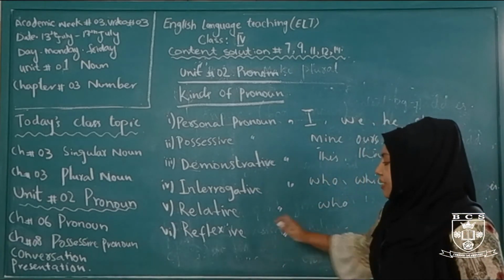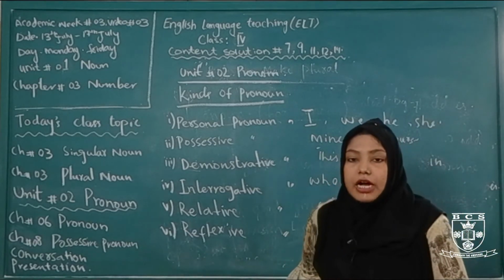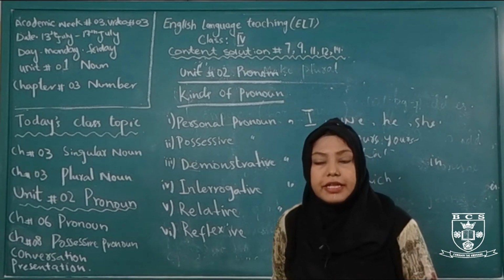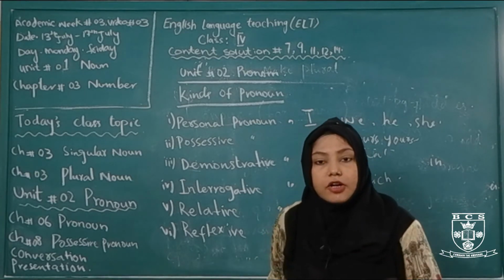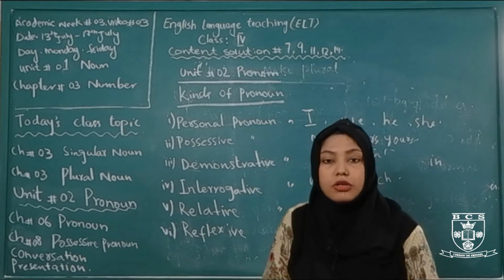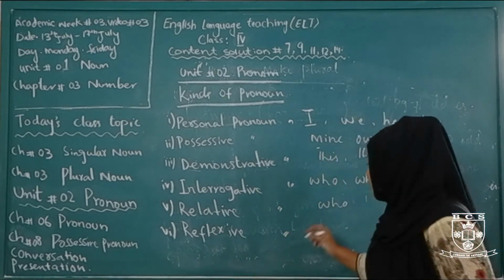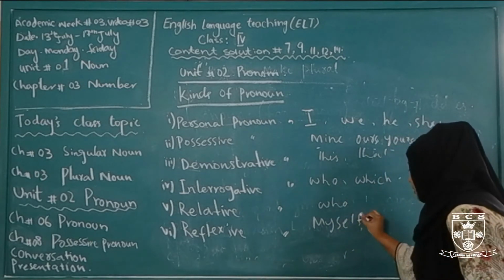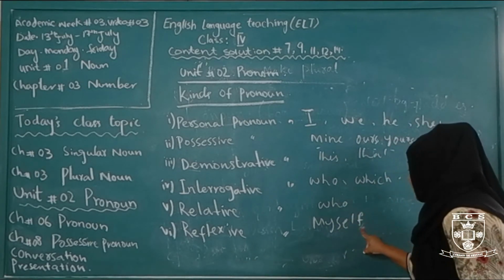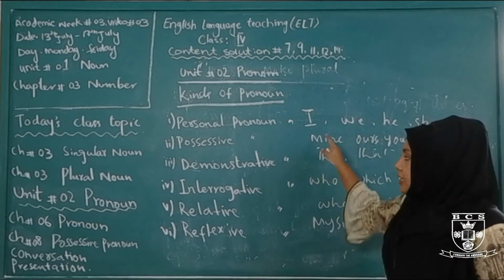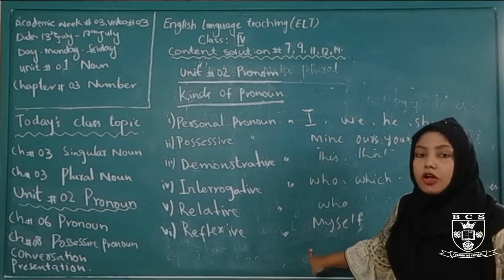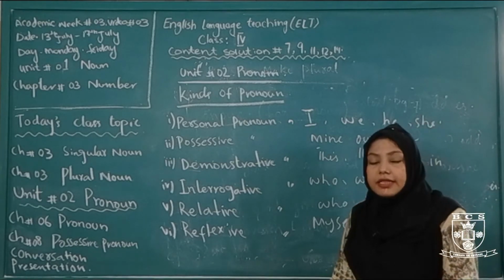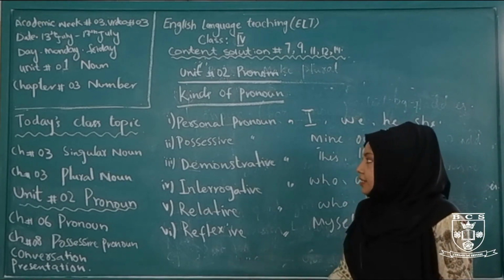Now come to the reflexive pronoun. Reflexive pronouns are used when the noun does an action by itself. For example, myself. I myself did this. So these are the kinds of pronoun, but in your content only three kinds of pronoun are included. We will study these in depth.